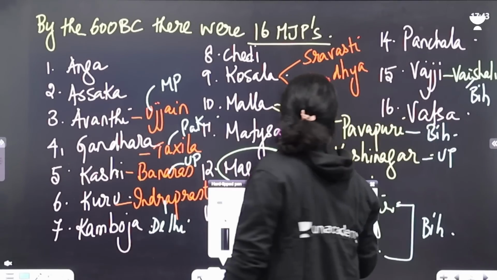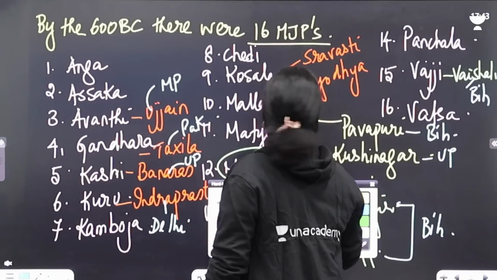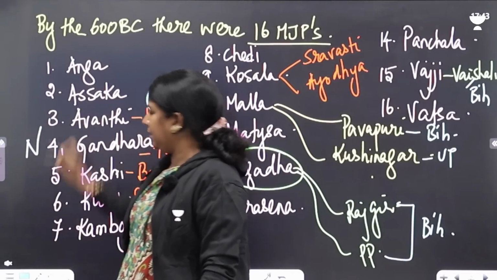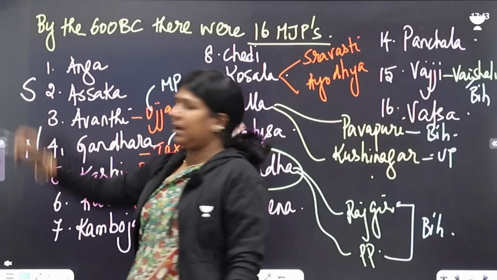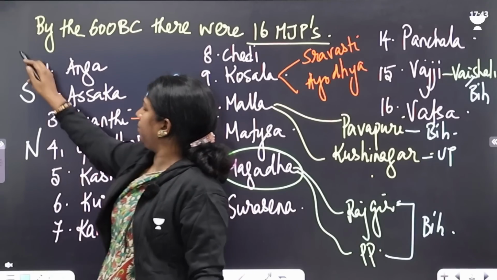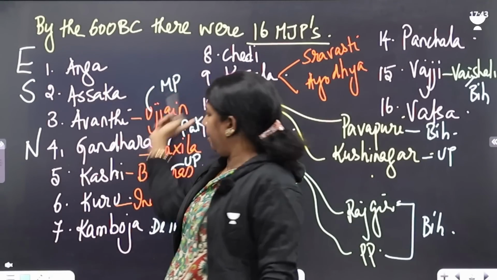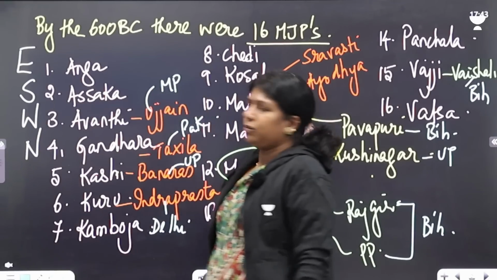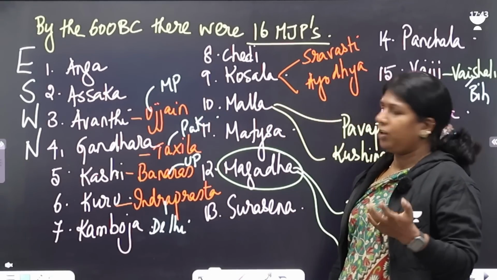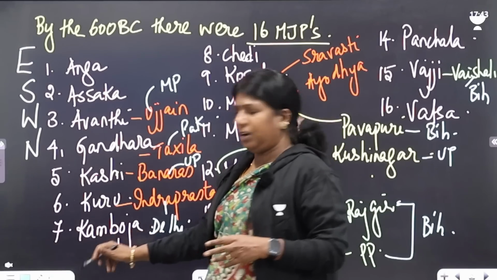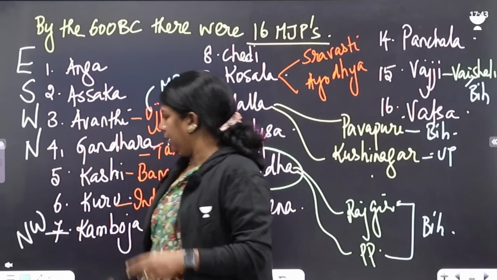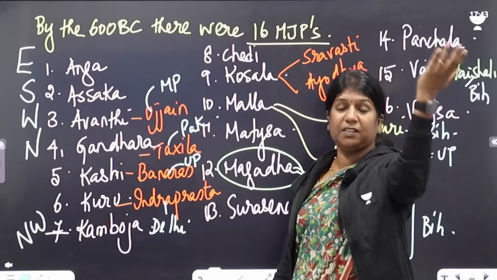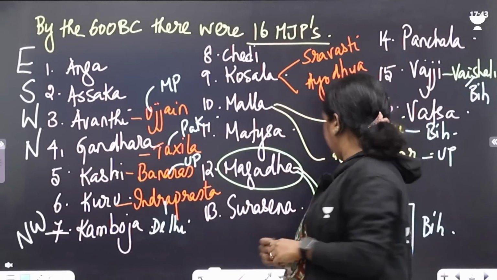Say, for example, the northernmost Mahajanapada. If you look at it in the map, it will be Cambodia, but we call it Gandhara. The southernmost Mahajanapada is Asaka. The easternmost Mahajanapada is Anga, Bangladesh, Champa. The westernmost Mahajanapada is Avanti. Technically, Cambodia will be coming in the overall northwest, because it's in Afghanistan, even above. So you need to understand the location.